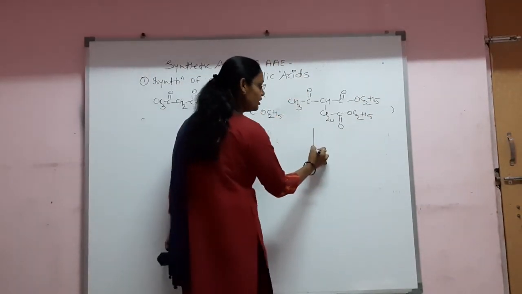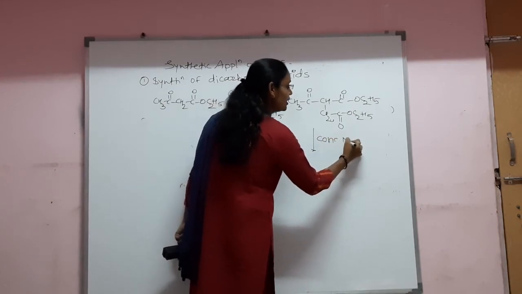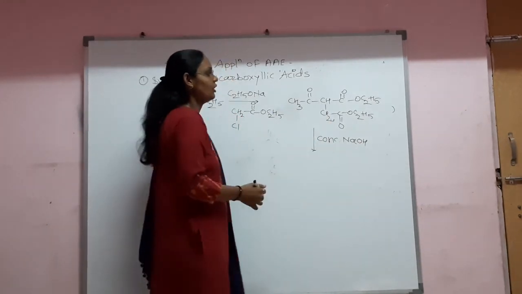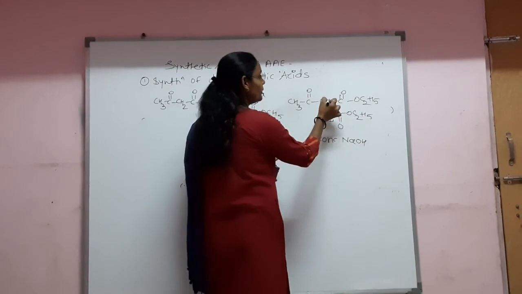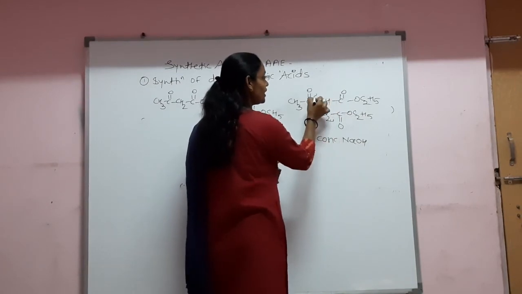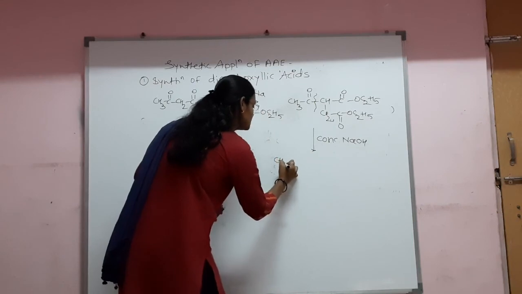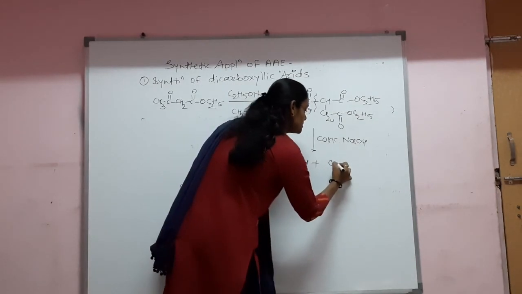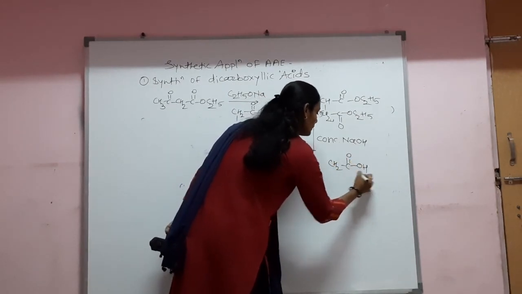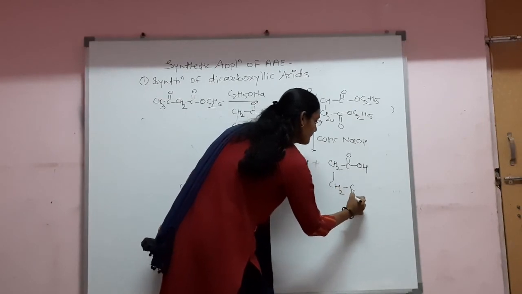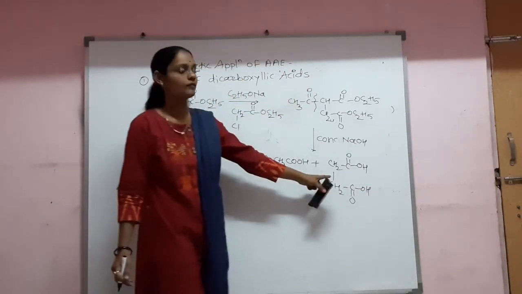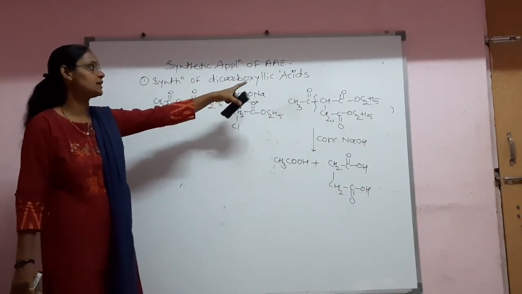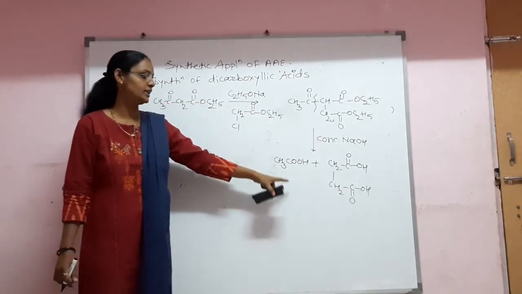Now this intermediate can undergo hydrolysis by using concentrated NaOH or simply 2 normal NaOH. Therefore the hydrolysis of that carbonyl group and the bond between that carbonyl group and carbon occurs, and therefore the first product we will get is nothing but acetic acid, and another acid we can get here is succinic acid. The name of that acid is succinic acid. So it is one of the synthetic applications of acetoacetic ester, that is synthesis of dicarboxylic acids.